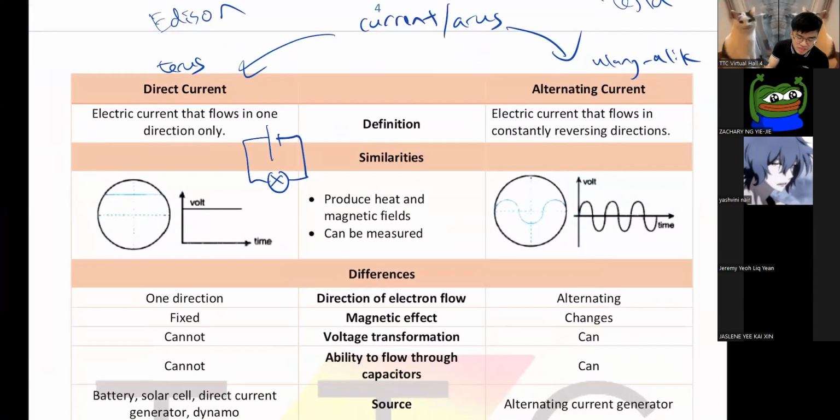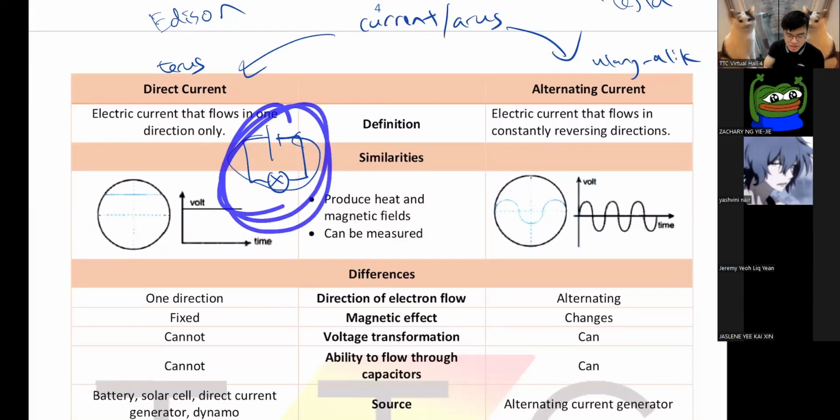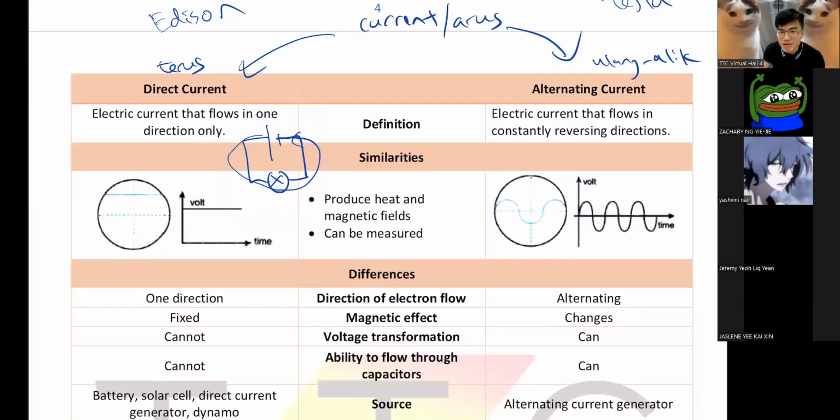Because the current will go from positive to negative. That's all. Only in one direction they travel. Anode to cathode, if you still remember what anode and cathode is, they will flow from anode to cathode, positive to negative. You draw your electric circuit like this in primary school, right?